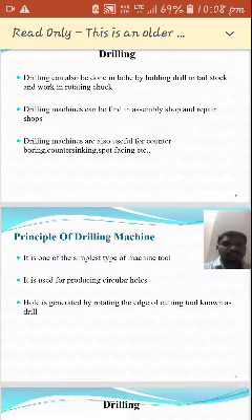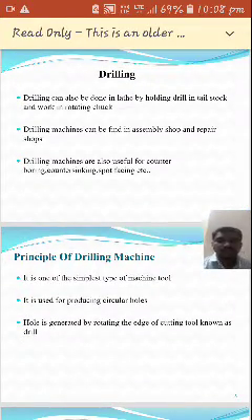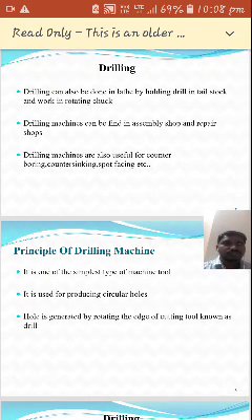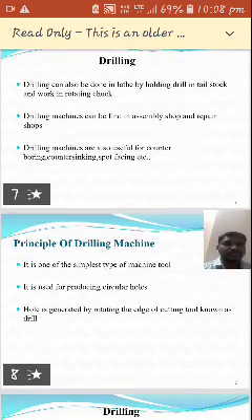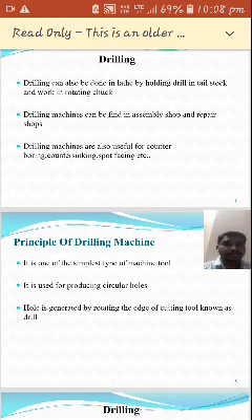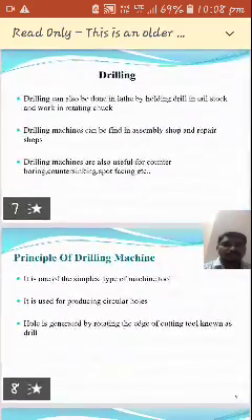Another point: this drilling machine can be found in assembly shops and repair shops. Generally, the drilling machine is used in assembly shops, where various parts are assembled to make one successful part. It is also used in repair shops. If you want to assemble various parts, first you produce the holes, after that you can make a joint, and so make the repairs. That operation is a drilling operation.